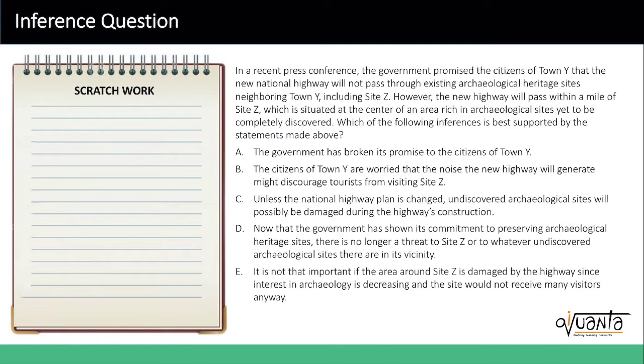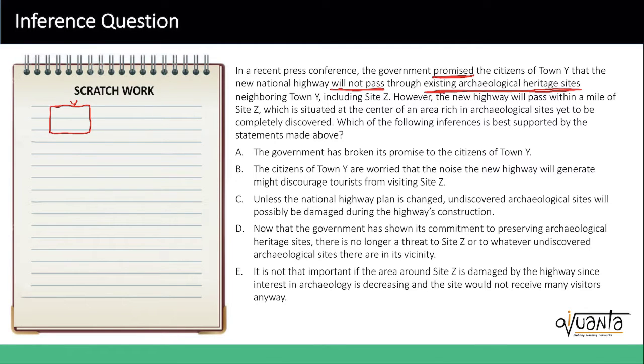In a recent press conference, the government promised the citizens of town Y that a new national highway will not pass through the existing archaeological sites neighboring town Y, including site Z. So it is talking about some town Y. Let's say there is a town called Y, and what the government is saying is that a new national highway will not pass through the existing archaeological heritage sites.